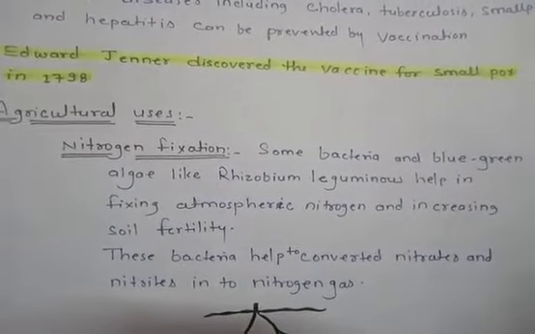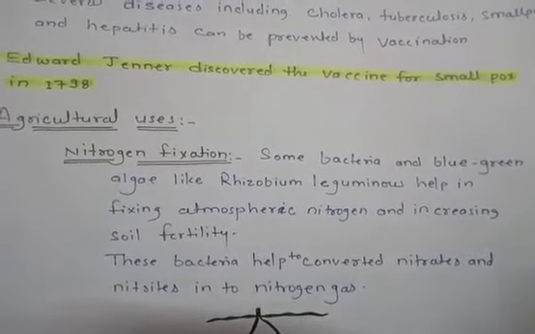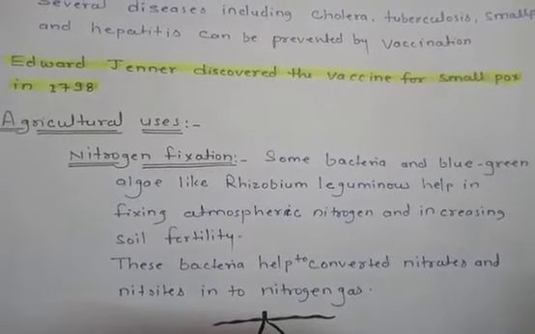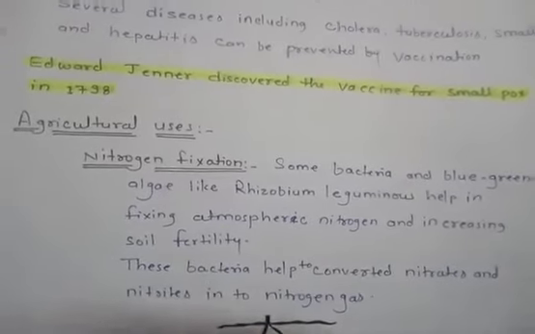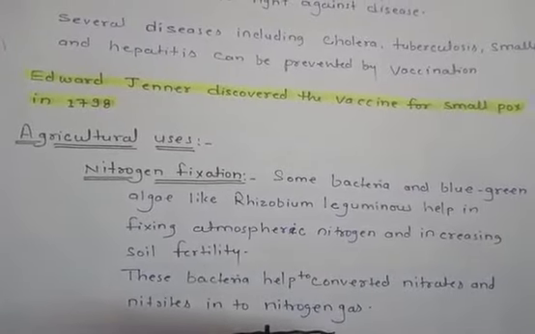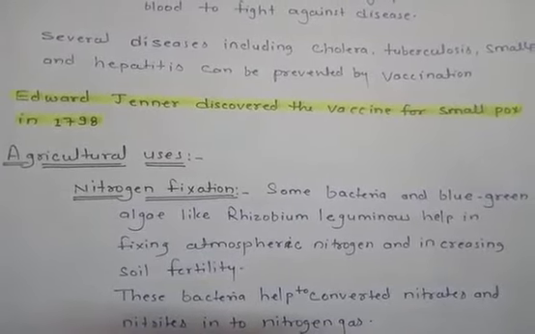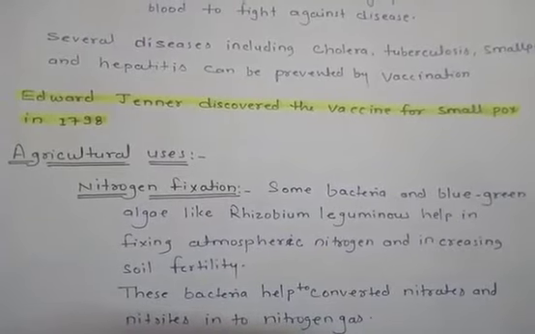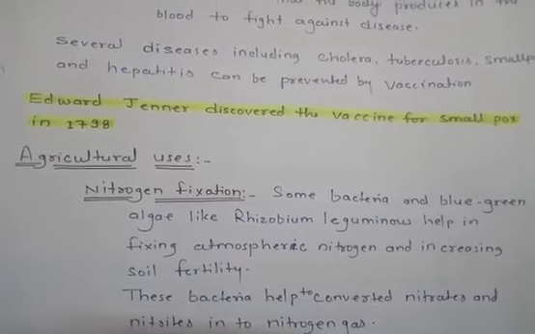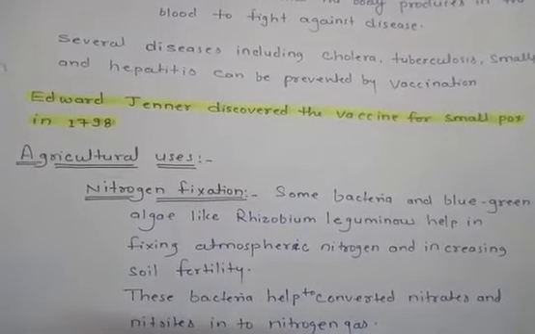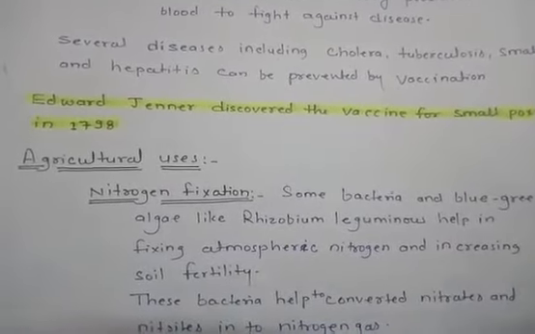As you know, some bacteria and blue green algae like Rhizobium in leguminous plants fix atmospheric nitrogen into the soil. This process increases the fertility of the soil because the crop grown before will have utilized all the nutrients from the soil, so the soil lacks nutrition. So plants which contain pods, just like pea, have root nodules in their roots which contain Rhizobium bacterium, which can increase the soil fertility by fixing atmospheric nitrogen into the soil.